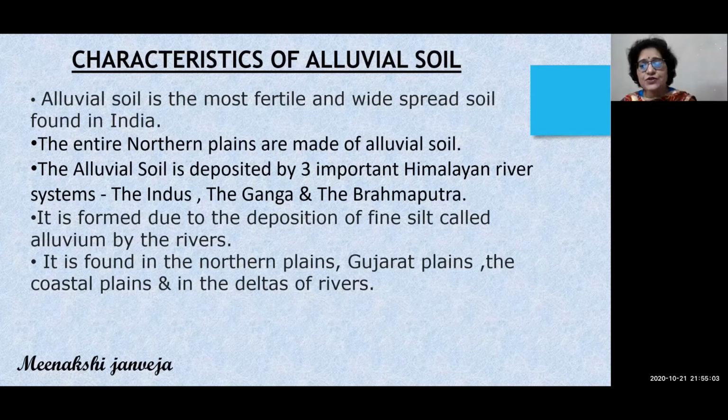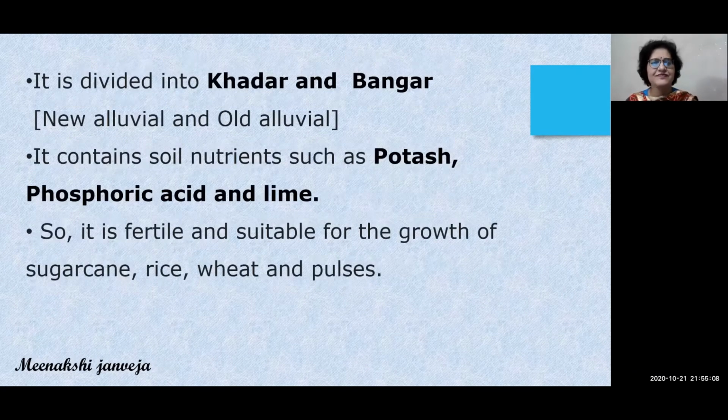Which rivers are those? Mahanadi, Godavari, Krishna, and Kaveri. It is divided into 2 parts, Khadar and Bangar, on the basis of its age. The new alluvial soil is known as Khadar and old alluvial soil is known as Bangar. It contains soil nutrients such as potash, phosphoric acid, and lime. So it is very fertile and suitable for the growth of sugarcane, rice, wheat, and pulses.